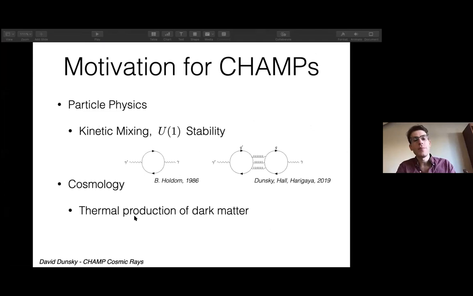So why CHAMPs? CHAMPs, or charged massive particles, are particularly interesting because they're well motivated from both particle physics and cosmology. In particle physics, you can have CHAMPs arise from the kinetic mixing between our photon and a dark photon. So you might expect, for instance, a CHAMP with a charge of order 10 to the minus 3 to arise if there exists some dark particle that's charged under both our U1 and a dark U1. Then you can write down a one loop diagram connecting some dark photon to our photon that would give rise to a CHAMP with a charge of order 10 to the minus 3, one loop suppressed. But CHAMP charges much less than 10 to the minus 3 are also natural in many other theories beyond the standard model.